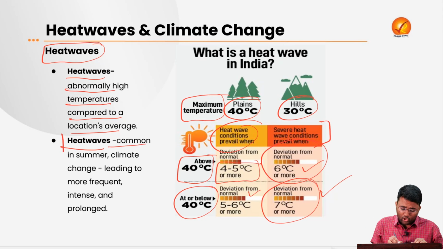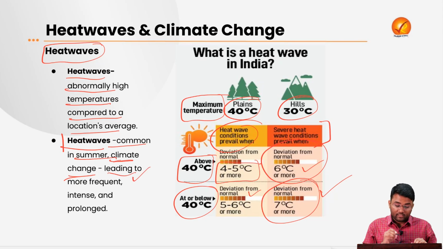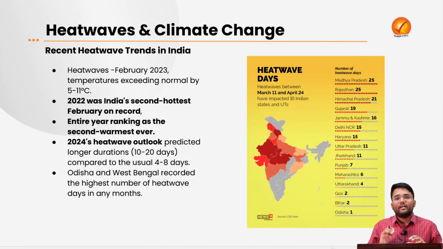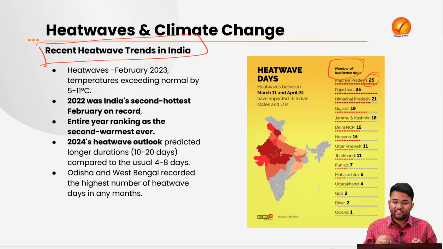Heat waves are majorly common in summer, and there are increased cases of heat waves because of climate change. Cases of heat waves are becoming more frequent due to climate change related effects. So let's try to understand the recent heat wave trends in India. There were almost 25 heat wave days in Madhya Pradesh and Rajasthan, which emphasizes that almost the whole month was battling heat waves in 2022.